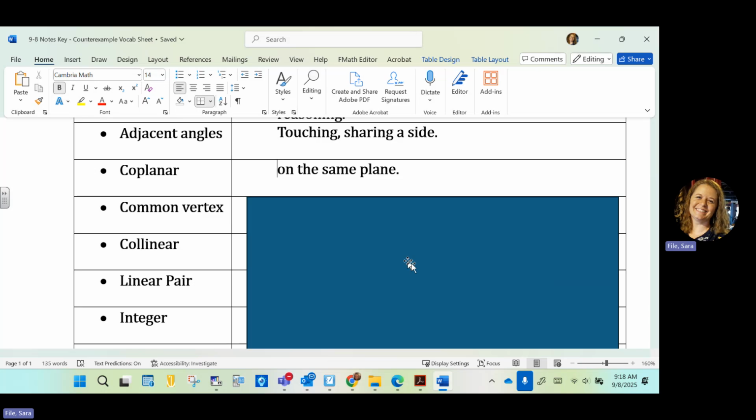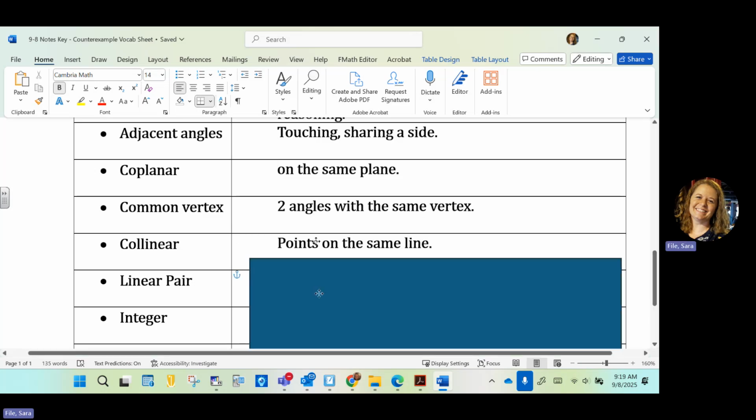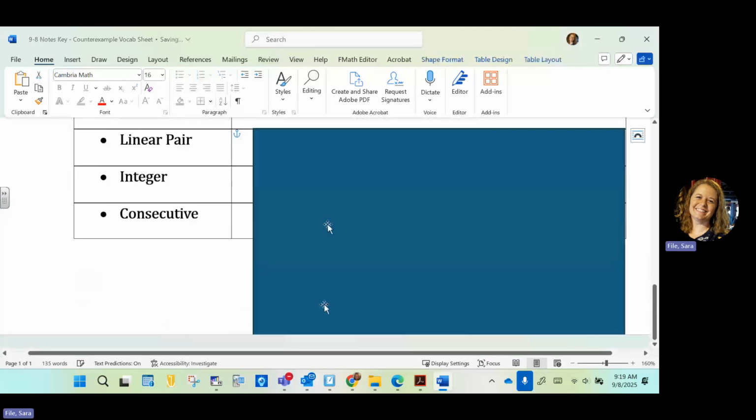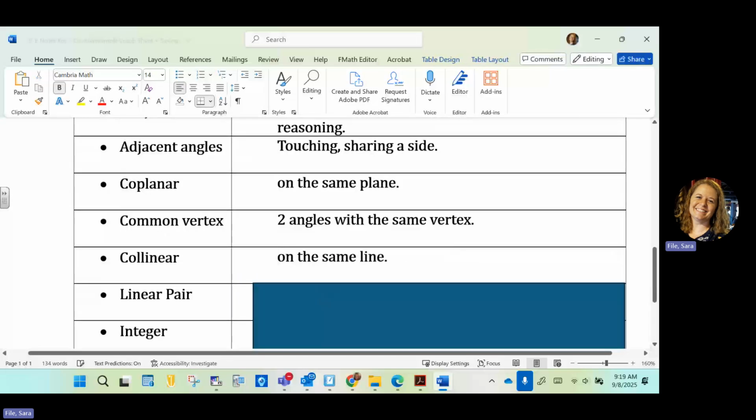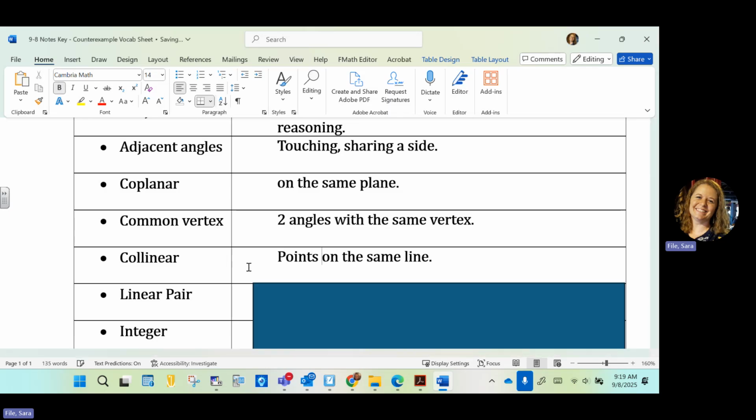A common vertex just means that two angles have the same vertex. It's a shared vertex. The angles have that in common. And collinear follows the same as coplanar. It just means on the same line. That one is points, because you're not going to have anything else on a line. So points on the same line are collinear.